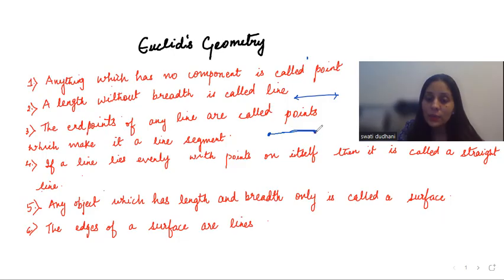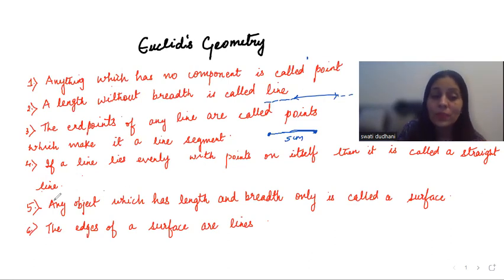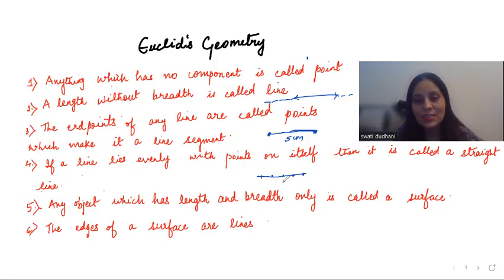So these are the end points. Let's say this line segment is 5 centimeter. These are the end points. You cannot extend on either side. But when coming to a line, you can extend the line indefinitely on both the sides. So this is the difference between a line and a line segment. Fourth, if a line lies evenly with points on itself, then it is called a straight line. Now let's say I have multiple points. If a line lies on these, this is known as a straight line.